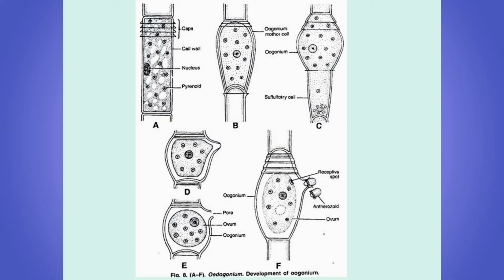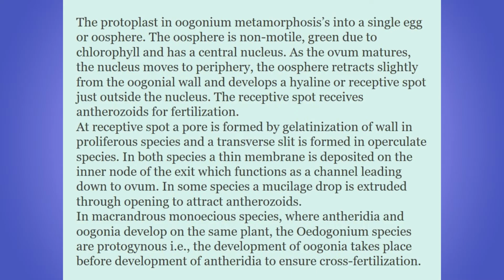The supporting cell is absent in Oedogonium americanum. If two adjacent cells function directly as oogonial mother cells, then many oogonia can be seen in a chain. The protoplast of the oogonium metamorphoses into a single egg or oosphere. The oosphere is non-motile, green due to the presence of chlorophyll, and there is a central nucleus. As the ovum matures, the nucleus moves to the periphery. The oosphere retracts slightly from the oogonial wall and develops a hyaline receptive spot just outside the nucleus. The receptive spot receives antherozoids for fertilization.